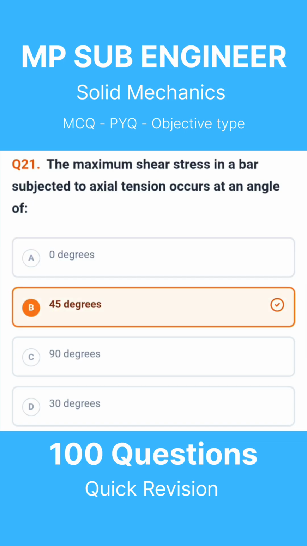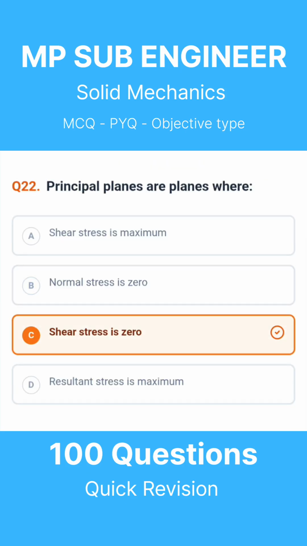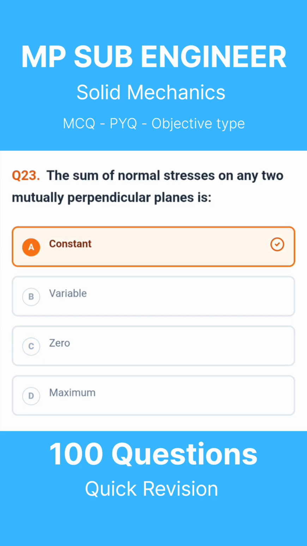Question 21. The maximum shear stress in a bar subjected to axial tension occurs at an angle of. The correct answer is 45 degrees. Question 22. Principal planes are planes where. The correct answer is shear stress is 0. Question 23. The sum of normal stresses on any two mutually perpendicular planes is. The correct answer is constant.